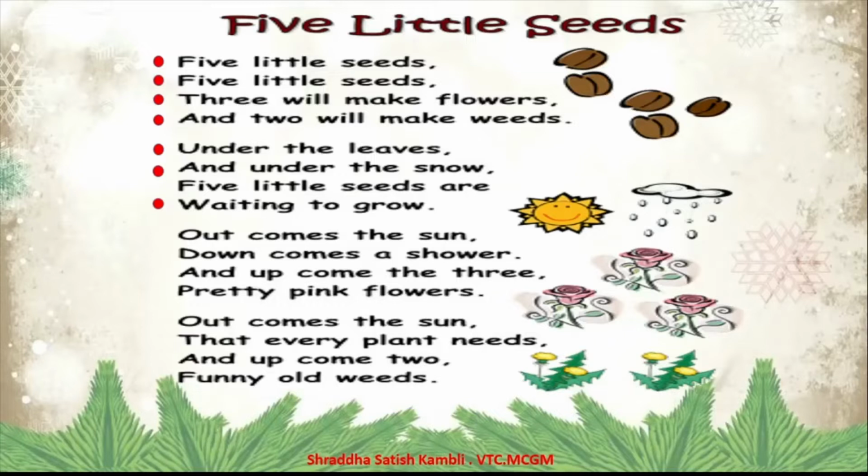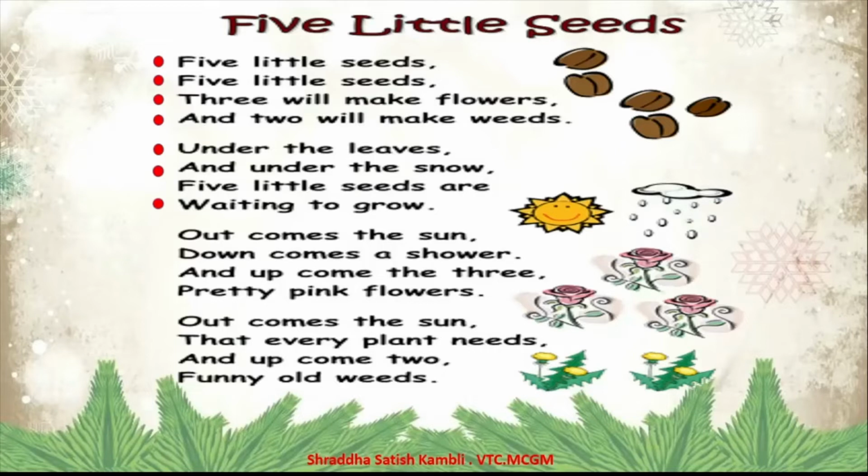So under the leaves during the summer season and under the snow during the winter season, these 5 little seeds are waiting to grow. They are just waiting for the snow to go away so that they can grow. So what are they waiting for? They're waiting for the snow to go away and they are also waiting for the sun and the rain.